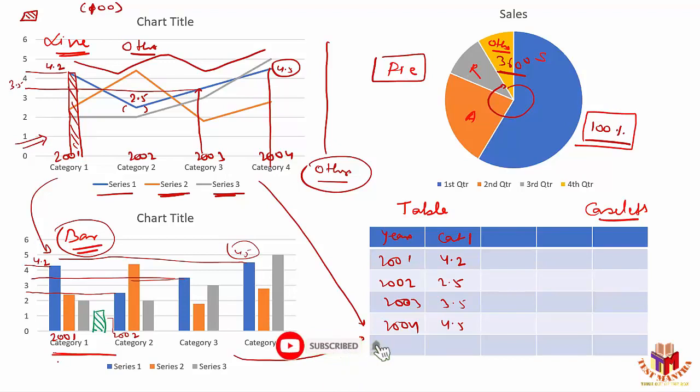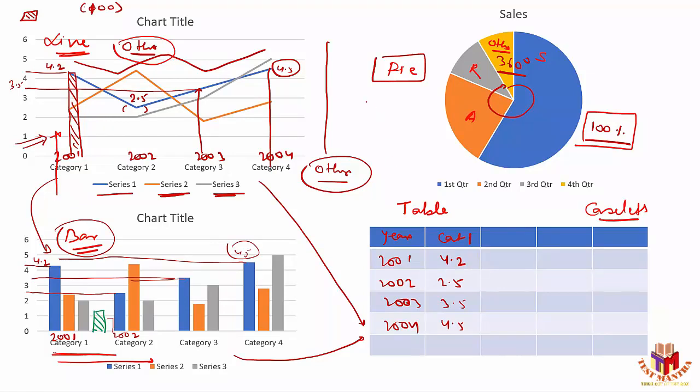But if we take these lengths here, they can go up to infinity. So that means I cannot provide you 100% of the data unless I use the word "others" there. I cannot provide you the 100% data there. So I can say pie chart is the only chart that provides me 100% data. There is no other chart in which they will provide you the 100% data.